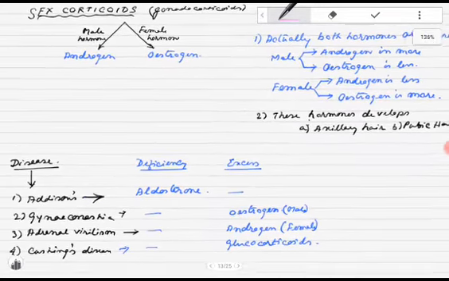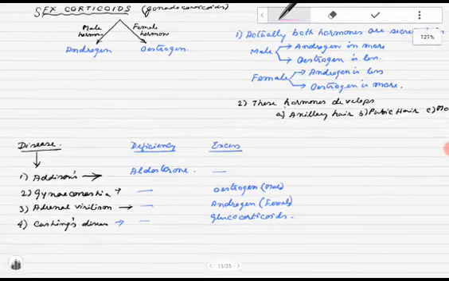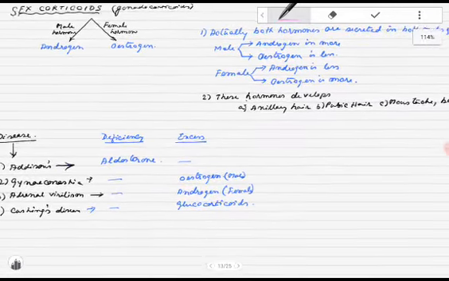Now we learn the sex corticoids. These are also called the gonadocorticoids, and they may be both male hormone and female hormone. The male hormone is called androgen, and the female hormone is called estrogen.